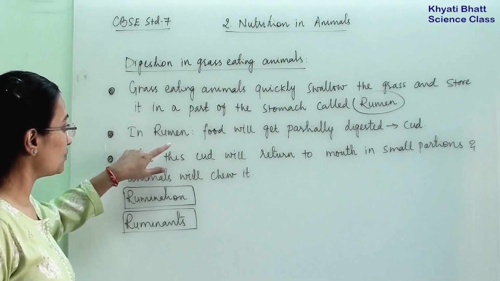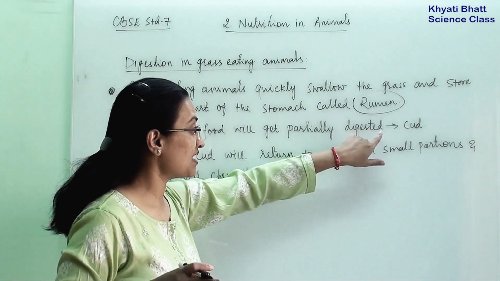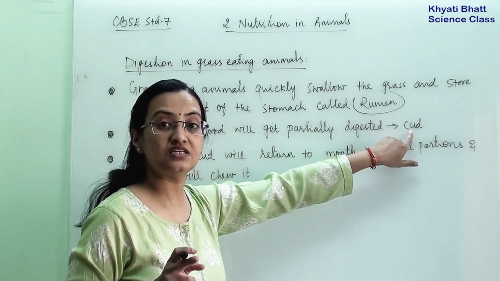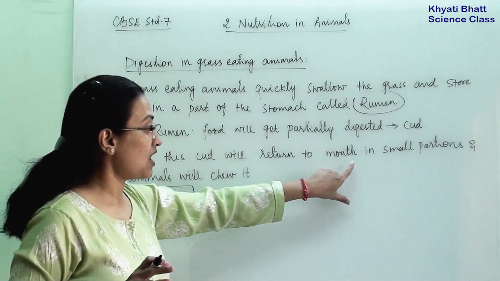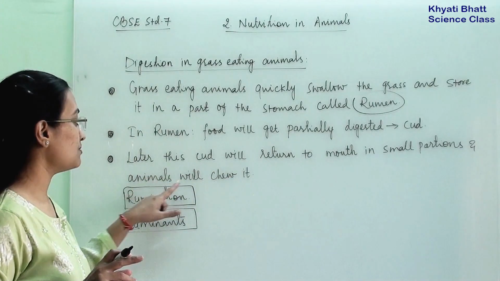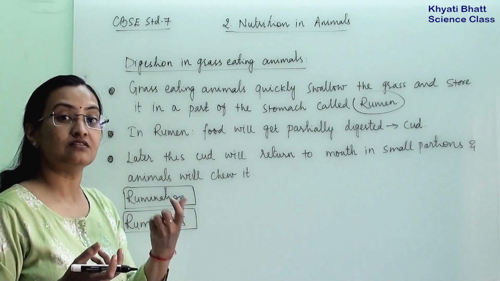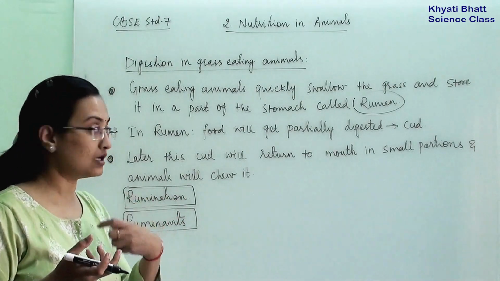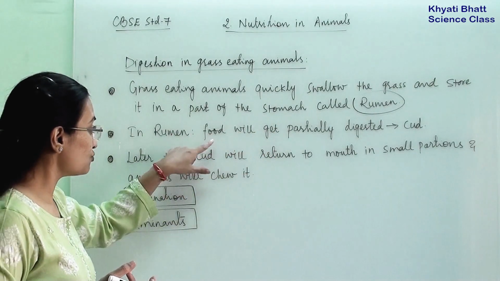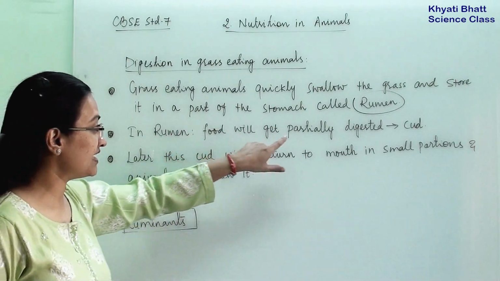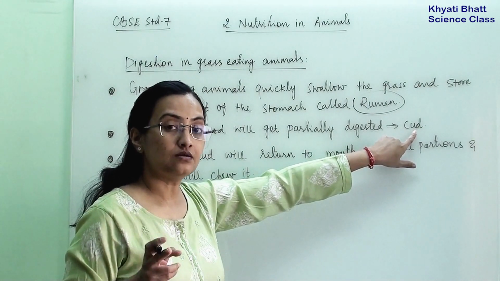Now in the rumen, what will happen? The food will get partially digested, and this partially digested food we term curd.